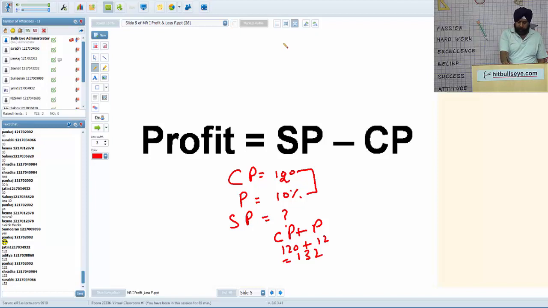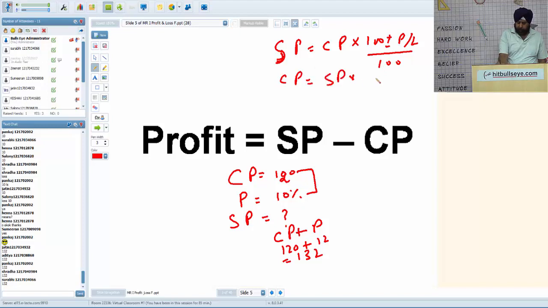So there are two formulae. One is selling price is CP into 100 plus or minus profit or loss upon 100. If you have to find CP, then it is SP into 100 upon 100 plus or minus profit or loss. If you have to find profit, you add plus. If you have to find loss, you take minus. But we'll prefer to do it by logic, otherwise formulae are there.